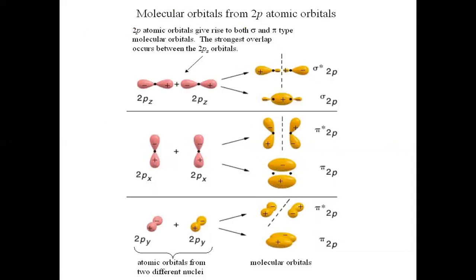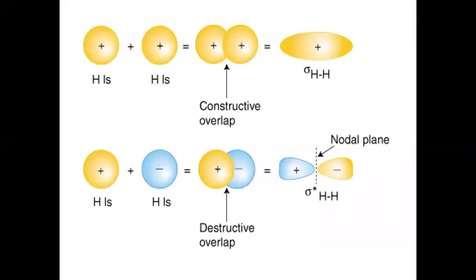This is the very important postulate. Next, the molecular orbitals formed. As per LCAO theory, the linear combination of the atomic orbitals can take place either by constructive overlap or destructive overlap. If constructive overlapping takes place, it results in the formation of bonding molecular orbitals. If destructive overlap takes place, it results in the formation of anti-bonding molecular orbitals.